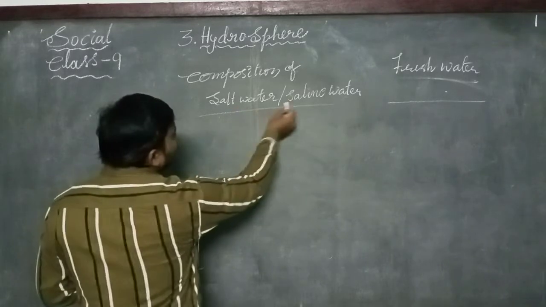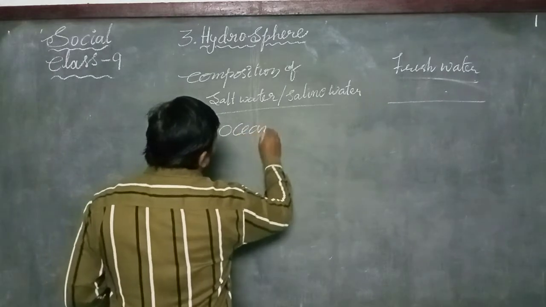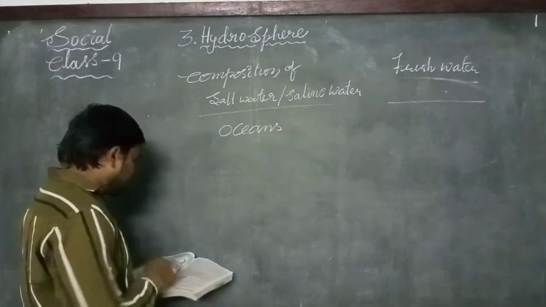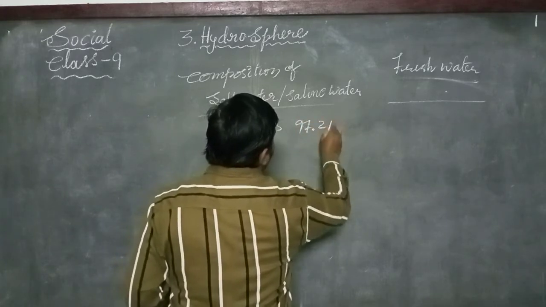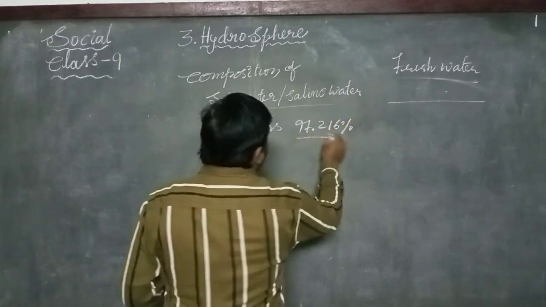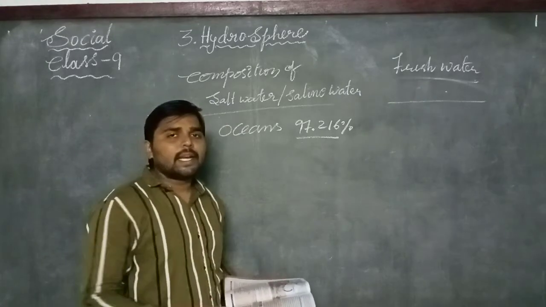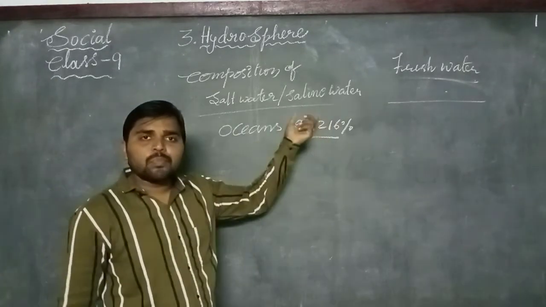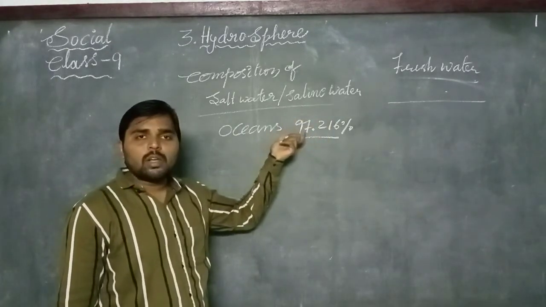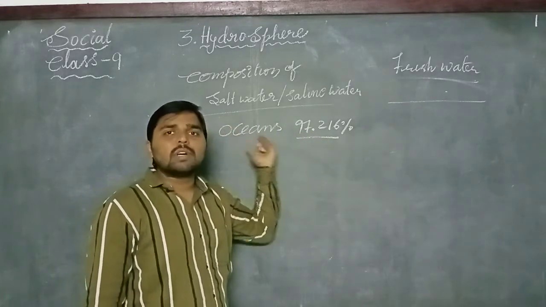The salt water or saline water is in the form of oceans. It is about 97.216 percentage. Suppose the total water is treated as 100%. Among the 100% of water, the oceans occupy 97.216 percentage of salt water.